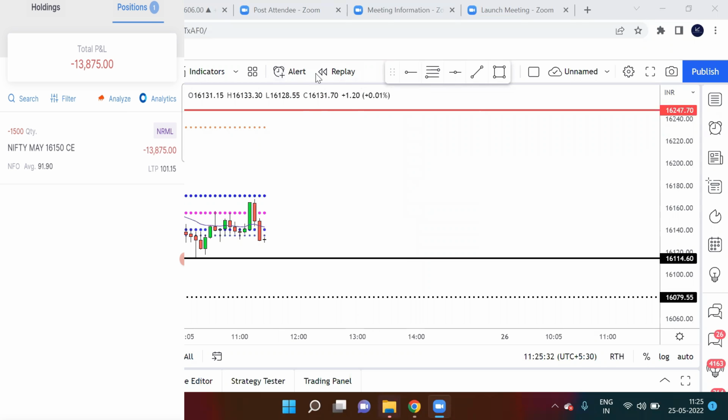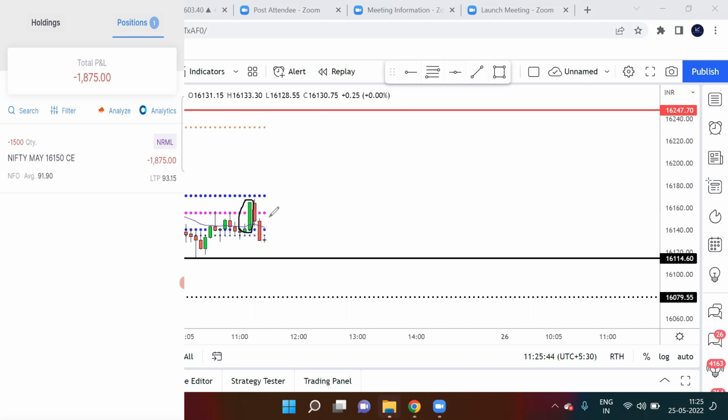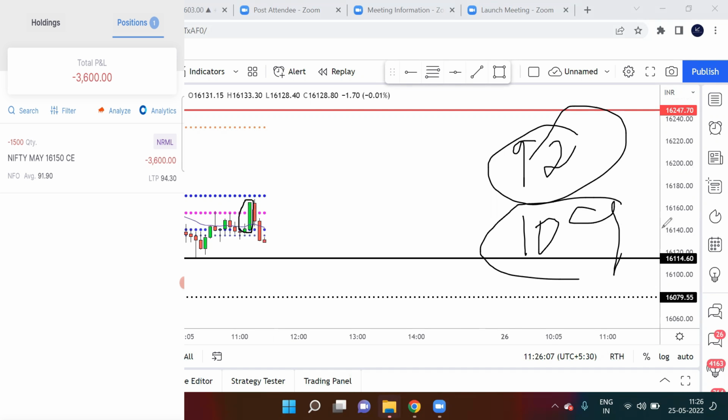Okay guys, you can see that Nifty made a huge green candle here, trying to break the CPR, and at the same time you have seen that my MTM also almost came near my stop loss. Had I kept my stop loss based on price action, it would have been here above the candle or above the CPR. My stop loss was based on my option price. I sold the option at around 92 and my stop loss was around 109. It came to around 104, 105 but did not hit my stop loss. That's why I'm still in that trade.